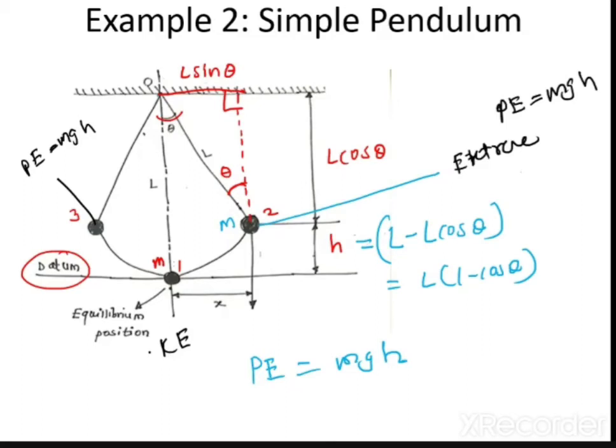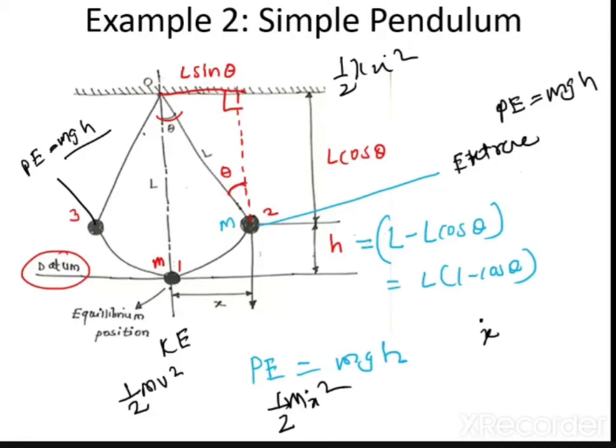You know kinetic energy is 1 half m into v square. What is v? Velocity. As I said, x is the displacement, so x dot is the velocity. So this formula becomes 1 half m x dot square. Kinetic energy is calculated from 1 half m x dot square, potential energy is calculated from mgh, and strain energy is calculated as 1 half k x square. So I have explained three formulas for how to calculate. Is it clear? This is the mechanics I have explained.